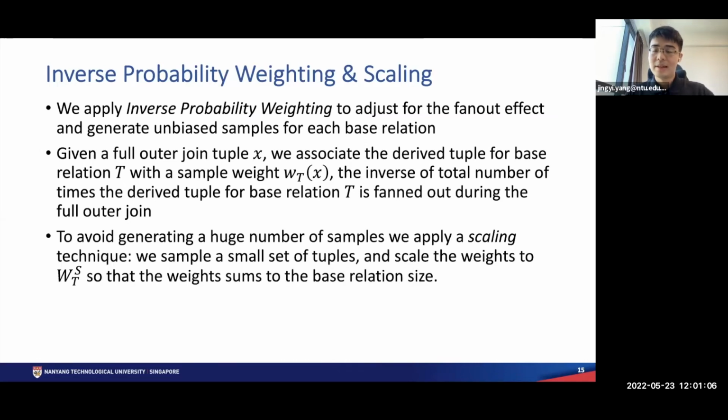We also propose a scaling technique to avoid sampling a huge number of tuples because the full outer join size is usually huge. With a scaling technique, we first sample a small set of tuples and scale the weights so that the weight sums to the base relation size. The details of these 2 techniques can be found in our paper.